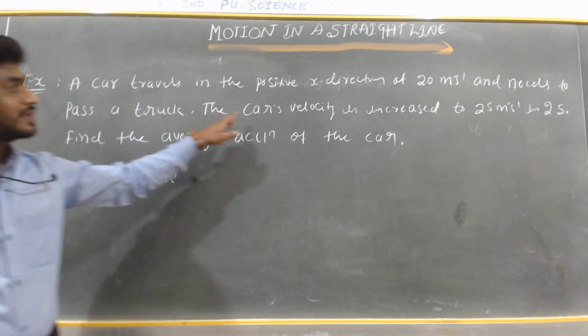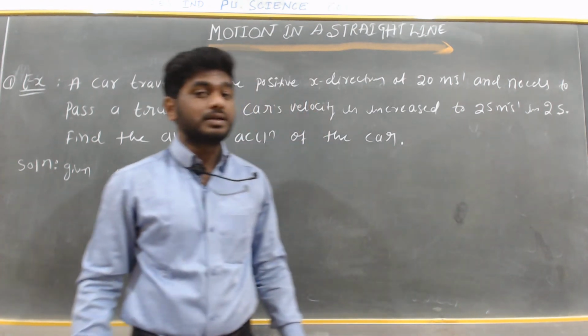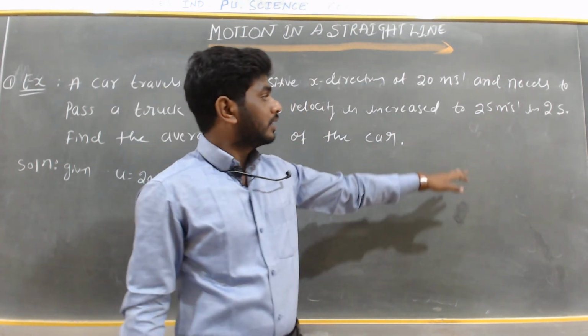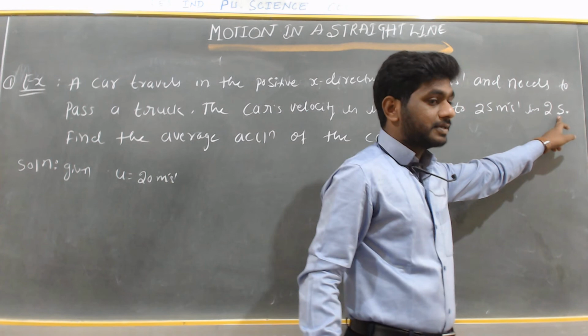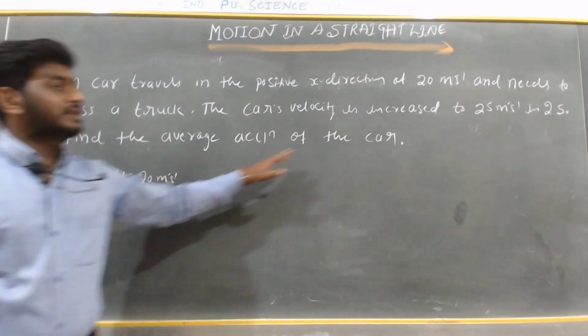The car's velocity is increased to 25 meters per second in 2 seconds. Find the average acceleration of that car.